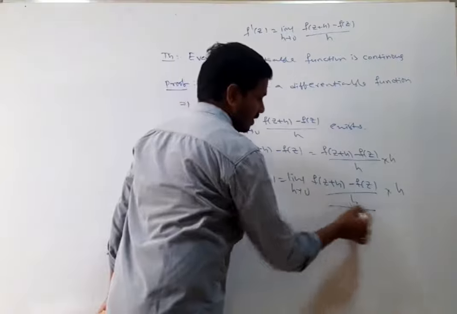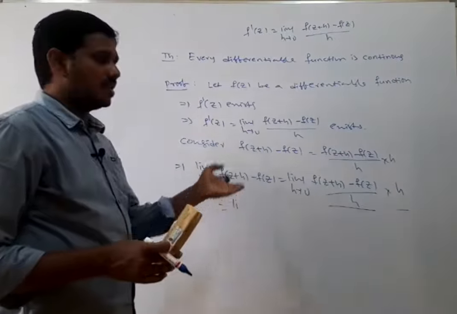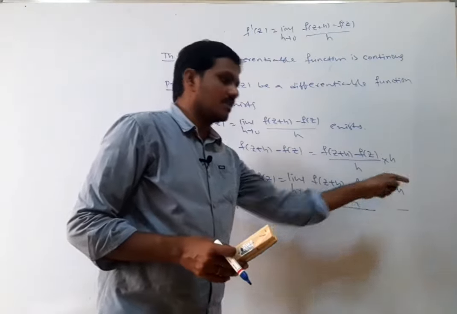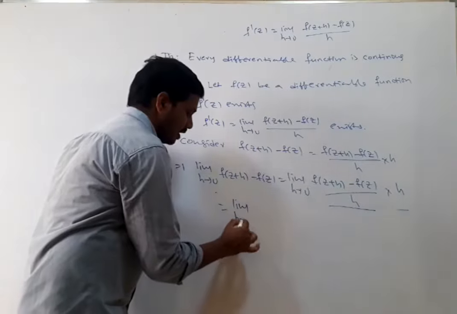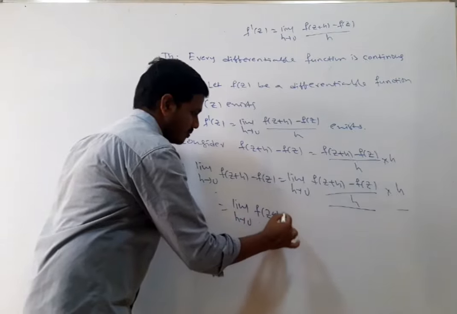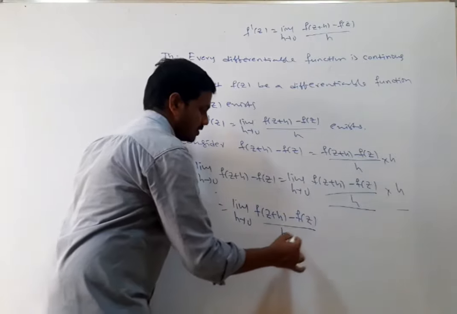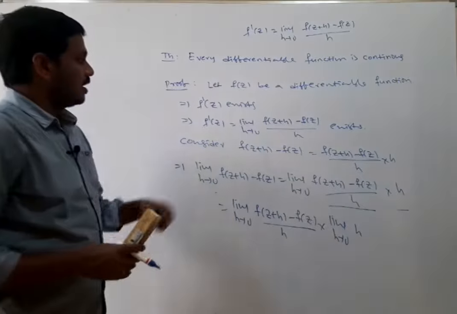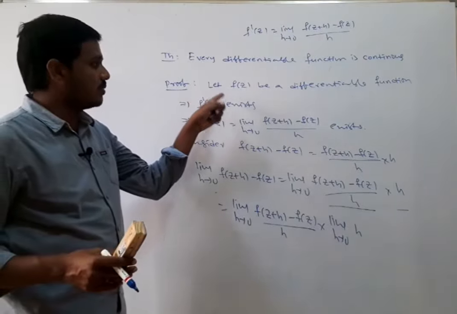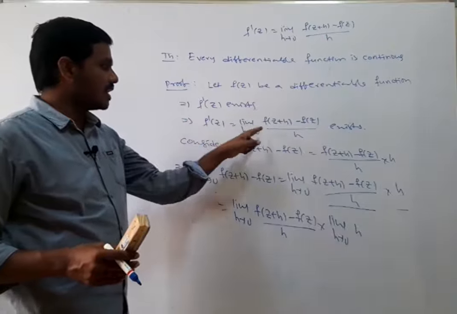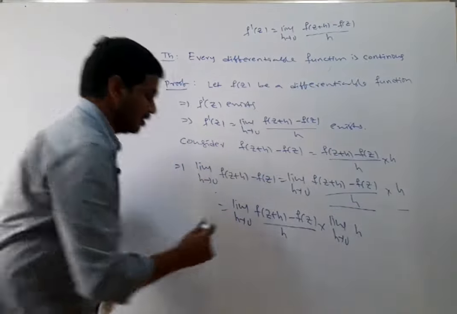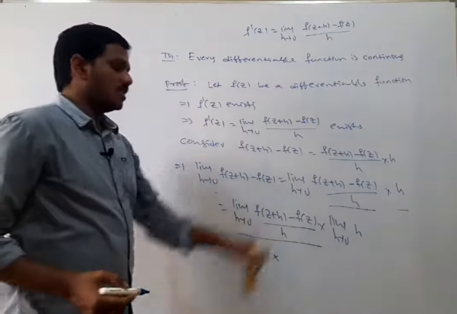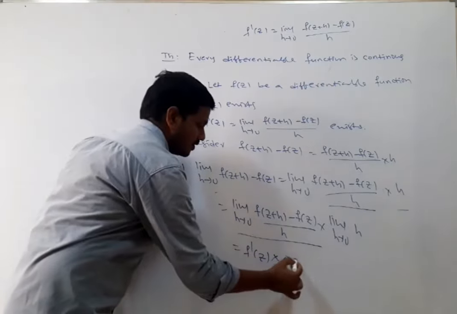That means we have two functions, one function and another function. The limit as x tends to a of f of x into g of x equals what? The limit as x tends to a of f of x into the limit as x tends to a of g of x. I am separating the limit: the limit as h tends to 0 of f of z plus h minus f of z divided by h, into the limit as h tends to 0 of h. But since the function is differentiable, f dash of z exists. That means this is replaced by f dash of z into the limit as h tends to 0 of h, which is 0, which equals 0.